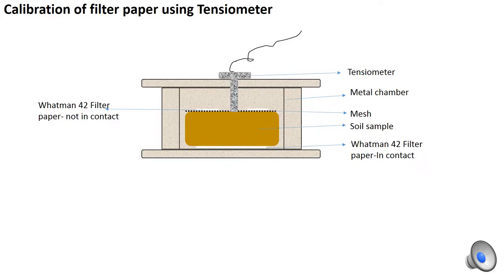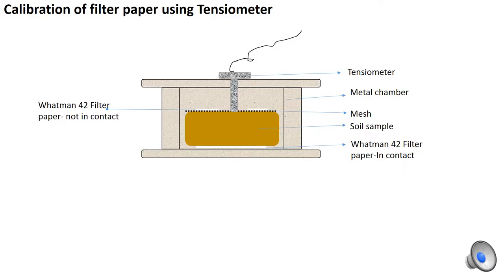Later, it has been placed in a metal chamber which is insulated against evaporation with a filter paper at the bottom which is sandwiched between two other filter papers to maintain it in contact with the sample and in order to calibrate against the matrix suction, while a filter paper placed on the top which is separated by a mesh is used to calibrate the not in contact filter paper.